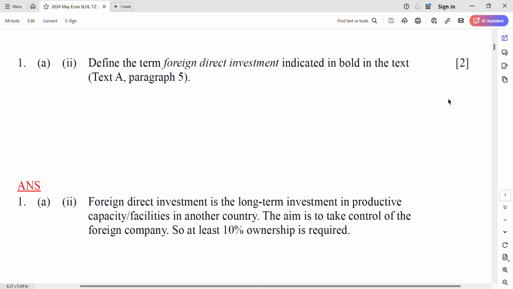Foreign direct investment is the long-term investment in productive capacity in another country. The aim is to take control. The main point is they take control of the foreign company. Whether you say at least 10% is okay, but the criterion in the real world is about 10% ownership of this company as the minimum, such that you can go to the board, you can control it, you can give some opinions on it. Okay, so that's the end of question one's definition problem. You got 4 marks. Quite good. Okay, next one.